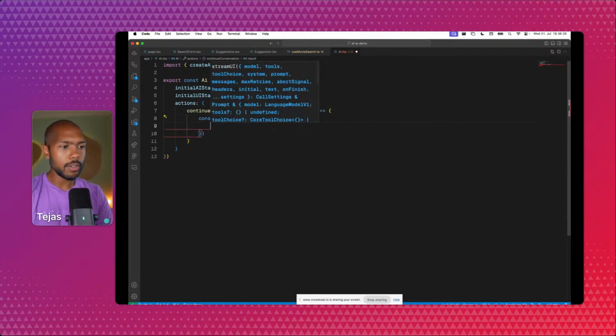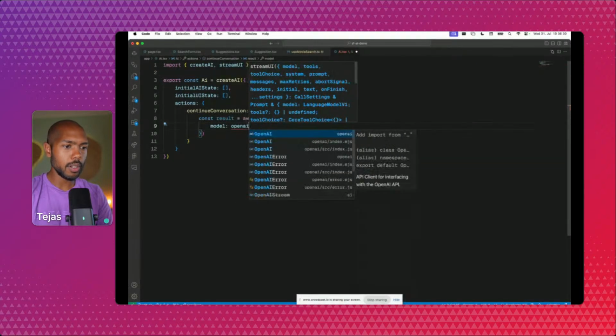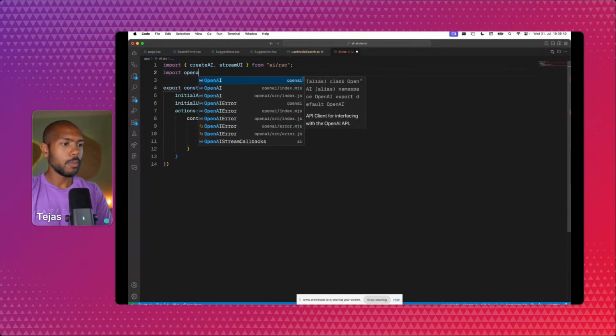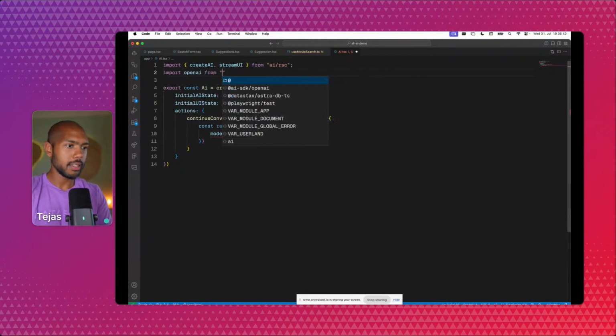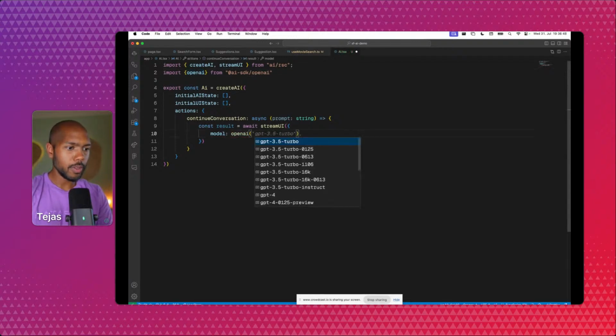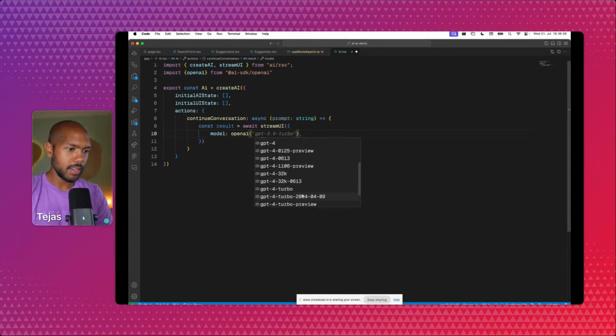It needs a model. In this case, we're going to use OpenAI's model. We've been using OpenAI this whole time. And we're going to import OpenAI from ai-sdk/openai. So we'll just import openai from ai-sdk/openai, and we'll call it with the model that we want. In this case, let's say GPT-4o.